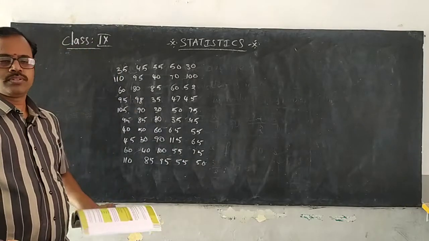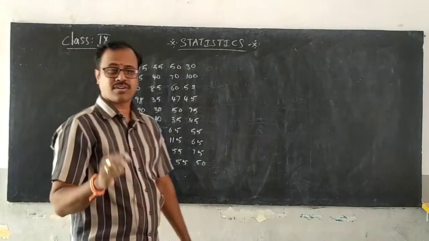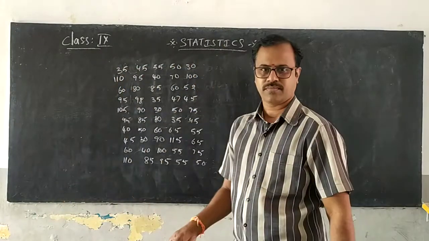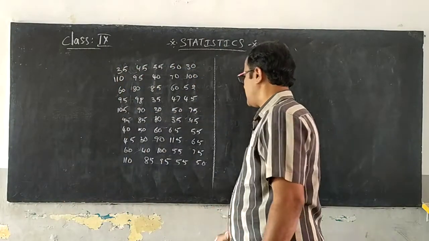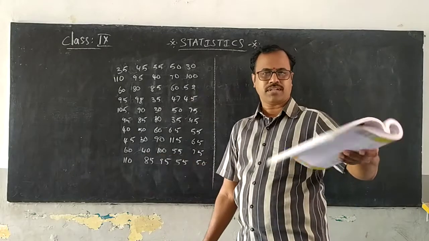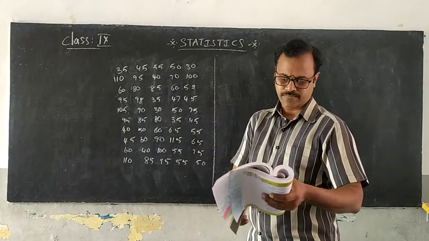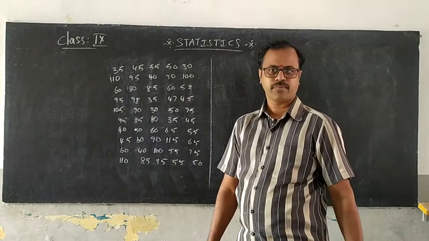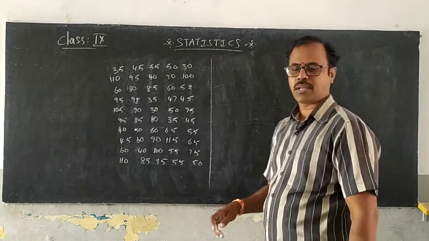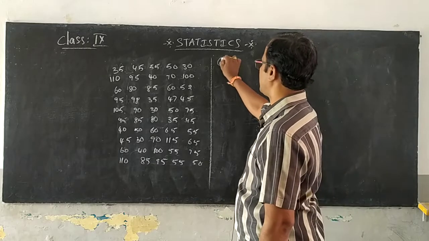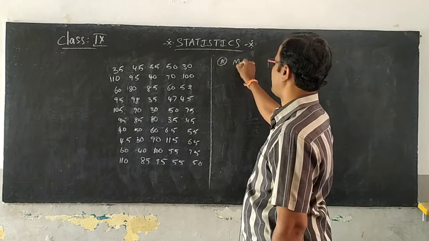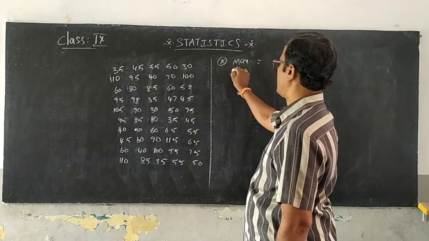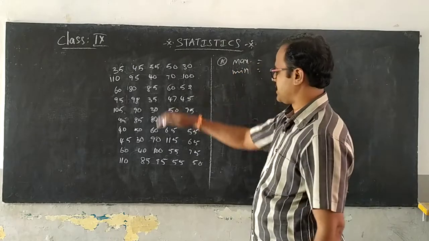Okay guys, these are the observations given to us, not necessary to write in your classwork. Keep the textbook along with you. Now let us see, they wanted you to prepare a frequency distribution table. To prepare a frequency distribution table, first of all you need to find the maximum value and the minimum value in the data.